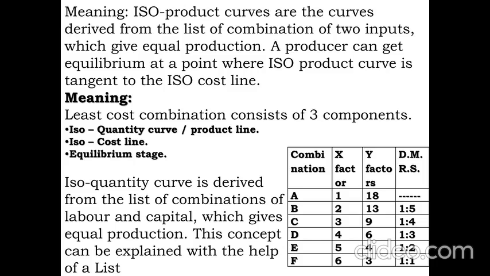Now let us discuss the list for these isoproduct curves. According to him, there are 5 combinations. A particular combination is a mixture of two factors of production. Here x may be more or y may be less, or y may be more or x may be less. The combination is not equal; one may be higher, another lower.